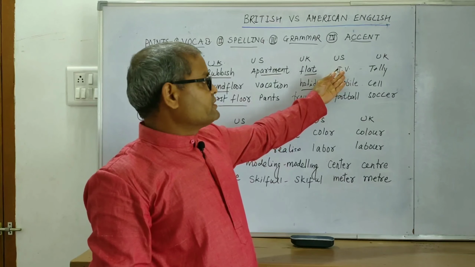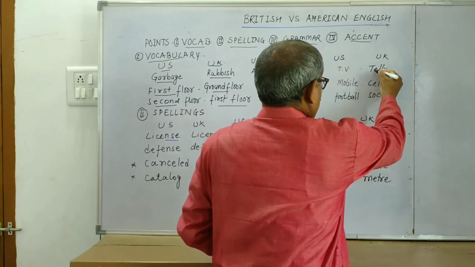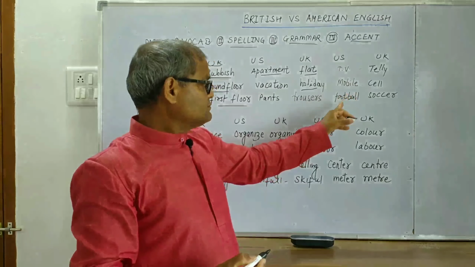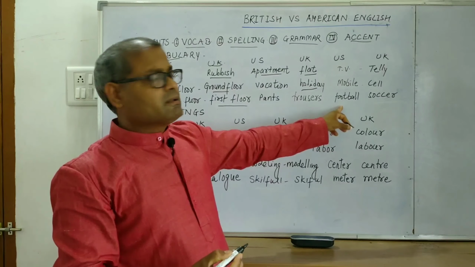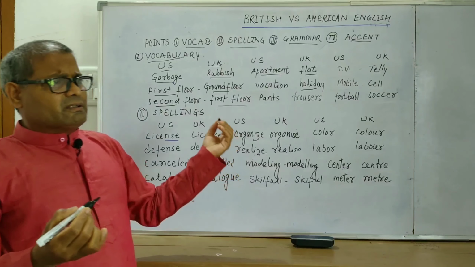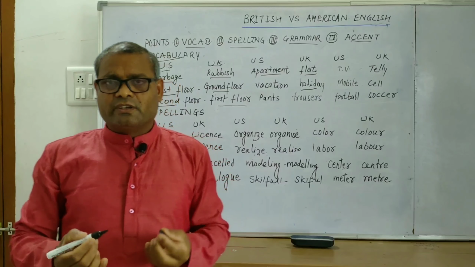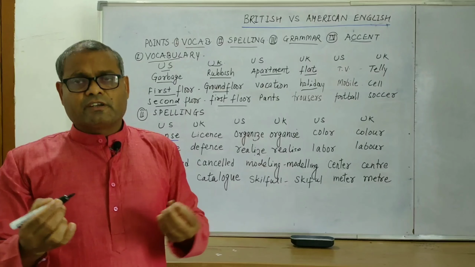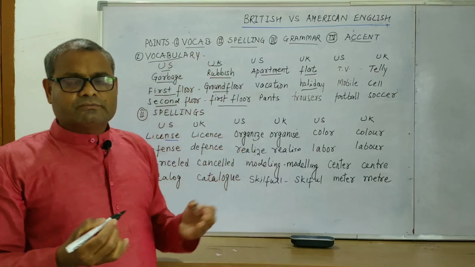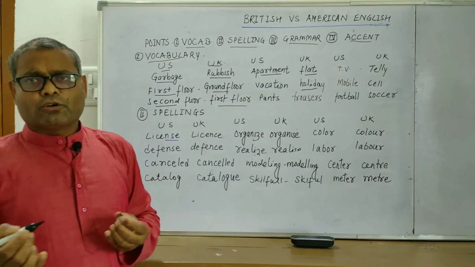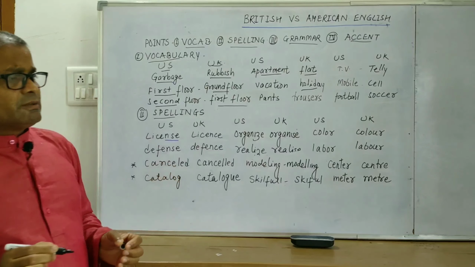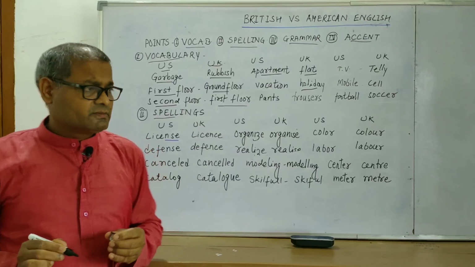In American English we say TV, and in British English we say telly. Here it is mobile, cell. In American English we say football, and in British it is soccer. So these are a few examples that I have given here. It's a very long list. If you want to know almost all the words of this sort, you can Google and you will get all the words. Now we are coming on to the second point, that is spelling.